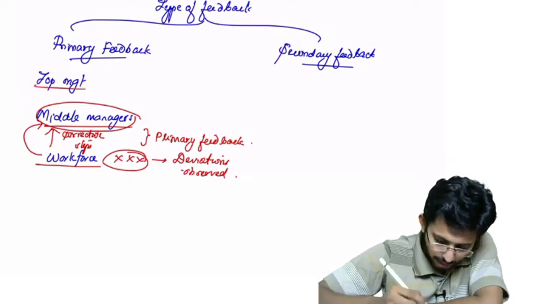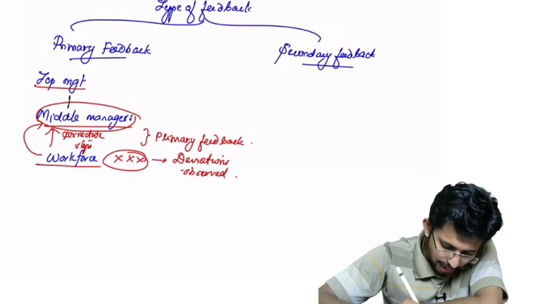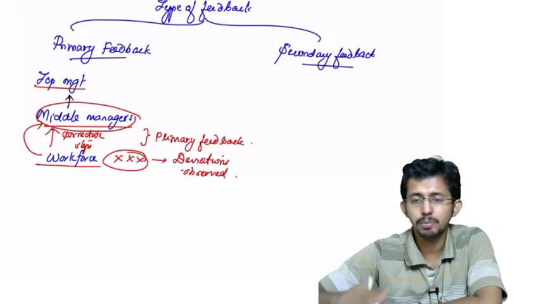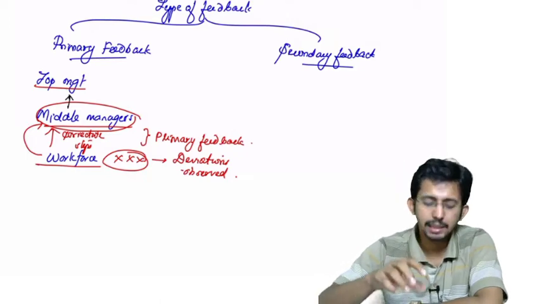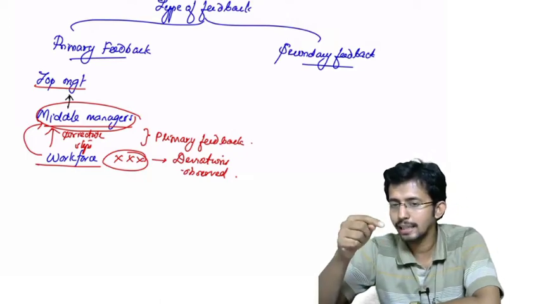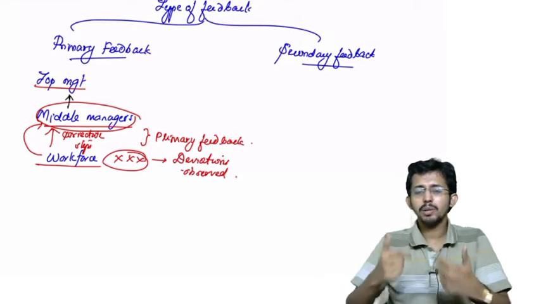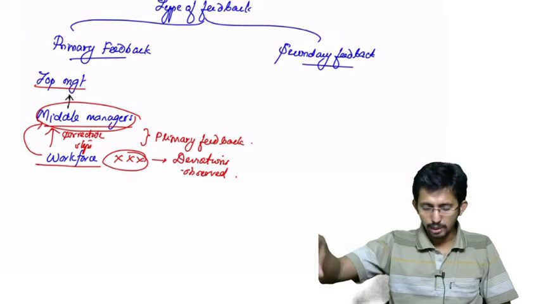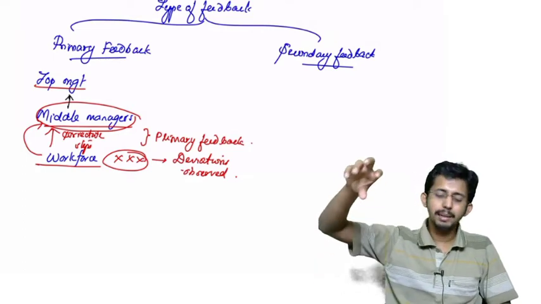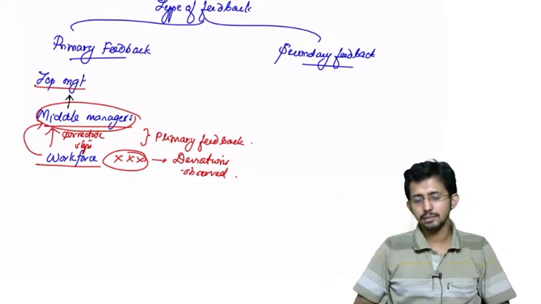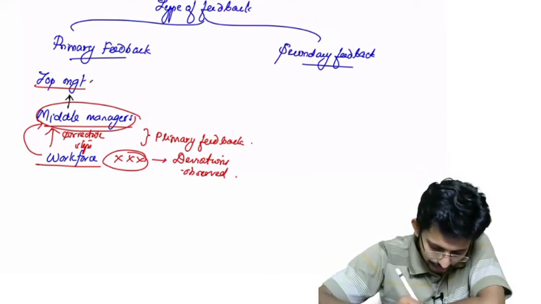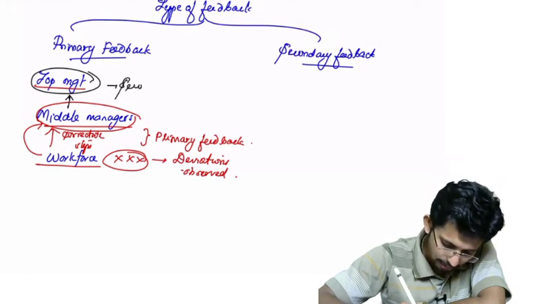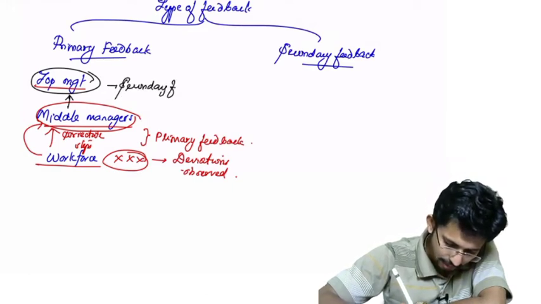So the middle managers will immediately communicate this variance or deviation to the top management. So top management is getting this information about a deviation from a secondary person. The workforce reported to the middle managers, who reported it to the top management. So as far as top management is concerned, the feedback they got is a secondary feedback.